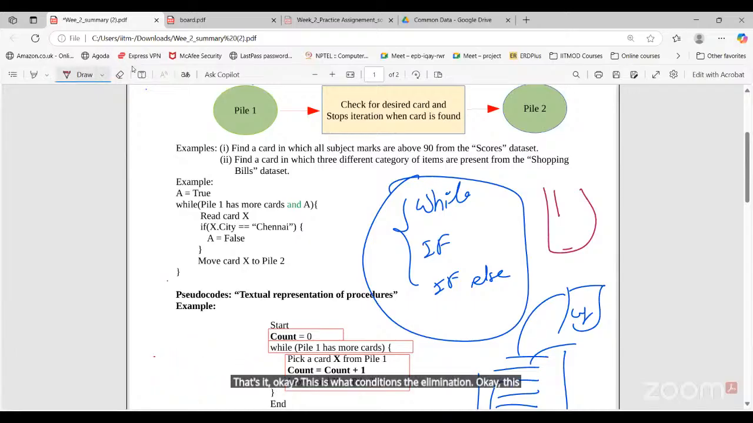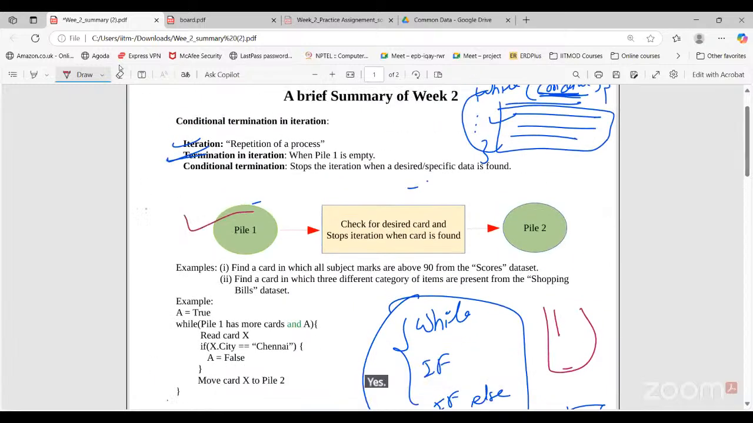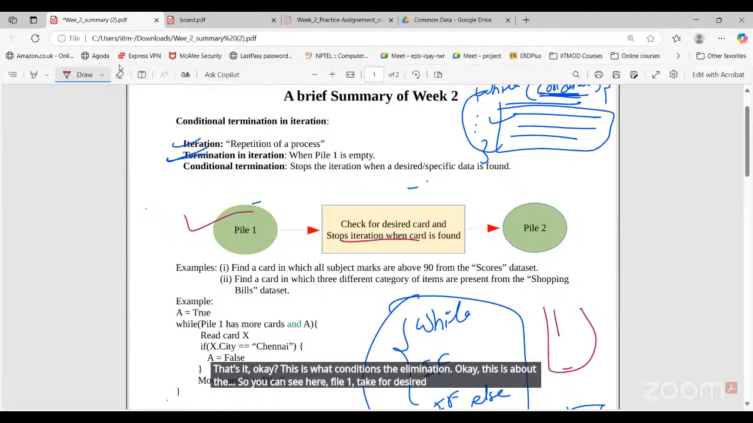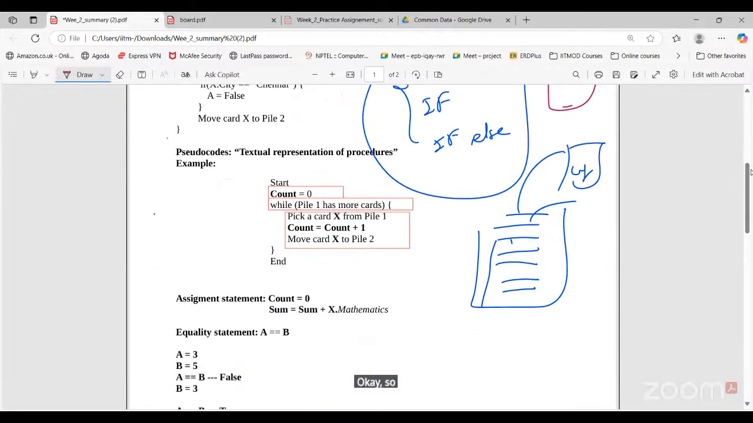Okay, this is about conditional termination. Here, for pile 1, check for the desired card and stop iteration when the card is found. That's it. Here again, it's the same thing as what I have said: count, correction.